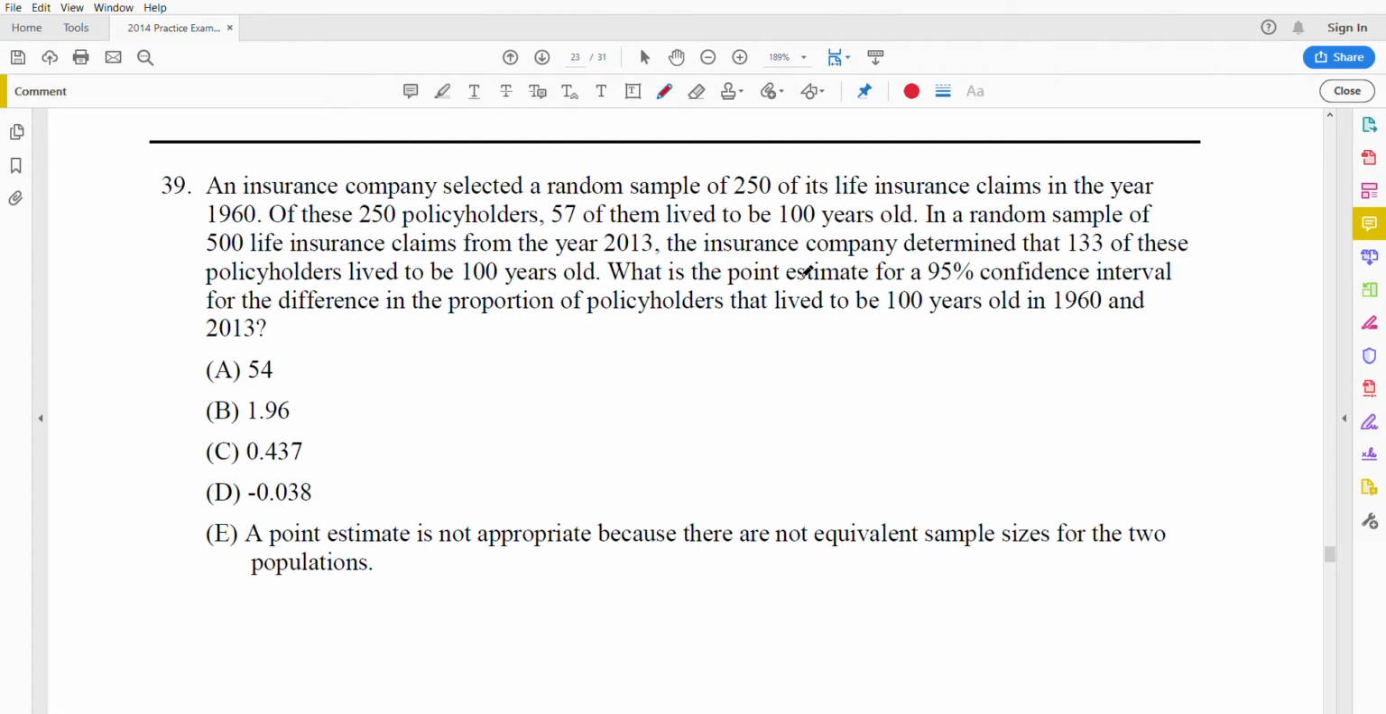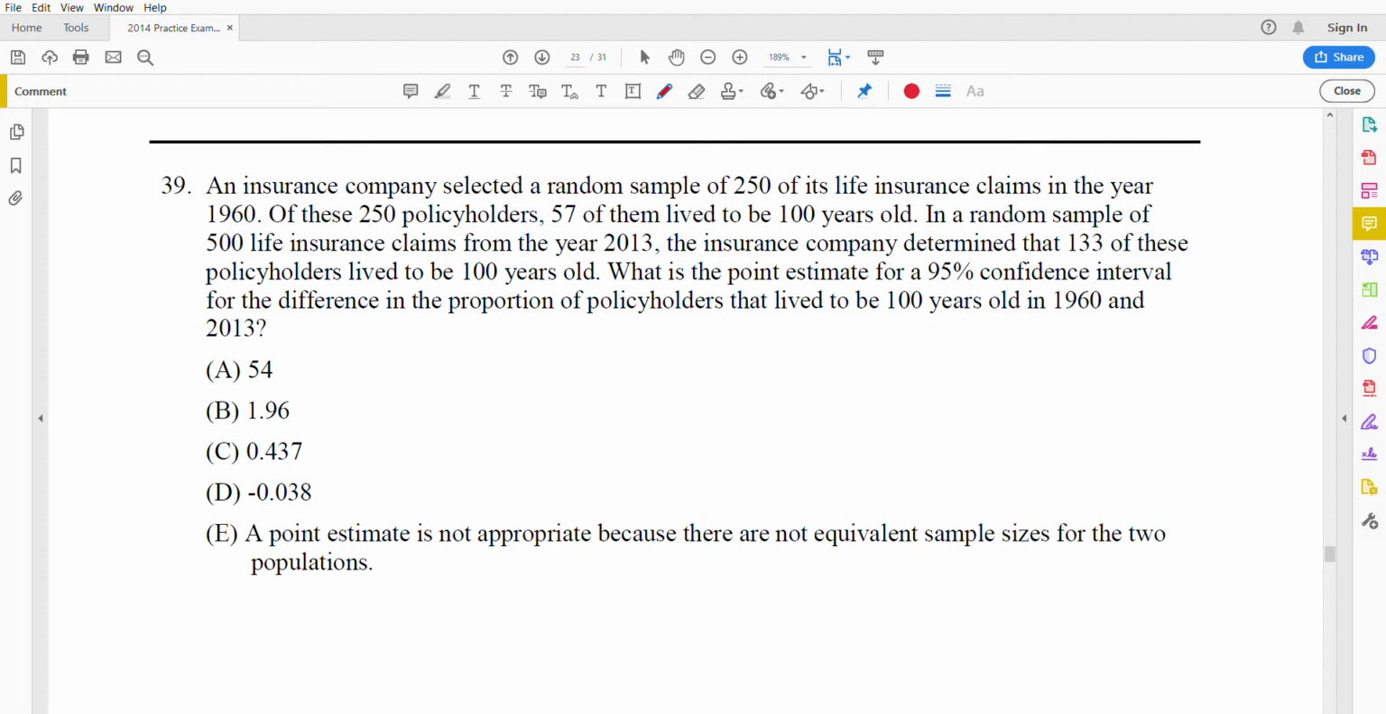All right, we're back here with question 39. This question says an insurance company selected a random sample of 250 of its life insurance claims in the year 1960. Of these 250 policyholders, 57 of them lived to be 100 years old.